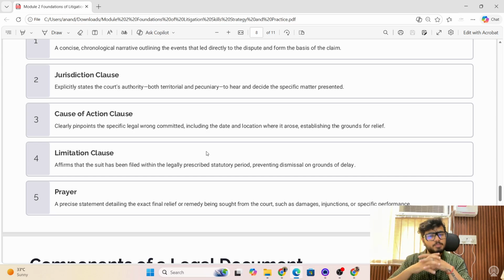The cause of action clause is important because that justifies your claim. It also provides you the timeline for limitation. So the cause of action clause is very, very important. The court also at the first instance asks you, what is your cause of action? When did your cause of action arise? Because from that period of time, your limitation starts, and your right to sue accrues. That is the reason why this clause is very important. It pinpoints the specific legal wrong committed, including the date and location where it arose, establishing the grounds for relief.